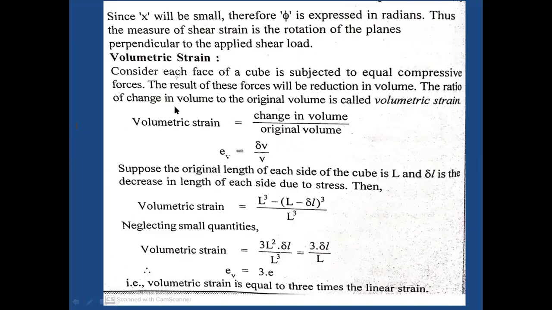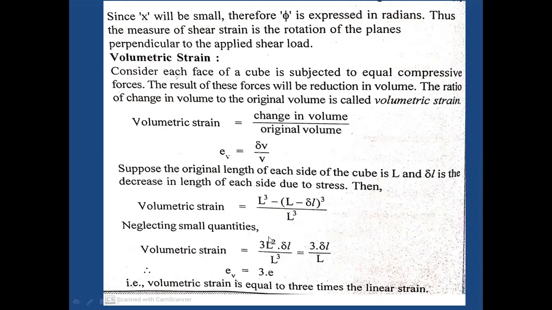So volumetric strain, which is nothing but the change in volume by original volume, is called volumetric strain. Suppose the original length of each side of the cube is L, then delta L is the decrease in length of each side due to stress. Then volumetric strain equals L cube minus (L minus delta L) cube by L cube.